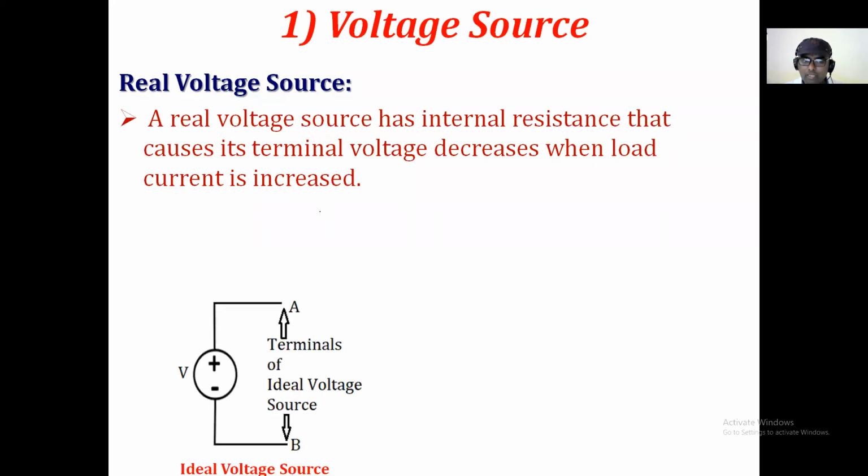Is it right? Now this is the ideal voltage source. आता आपण ह्याला काय म्हणलेलं आहे की आयडियल व्होल्टेज सोर्स, and these are the two terminals of the ideal voltage source, because here we have not denoted any internal resistance. But when we discuss the real voltage source, we have to consider its internal resistance, and the internal resistance of a real voltage source is always represented in series with that ideal voltage source.